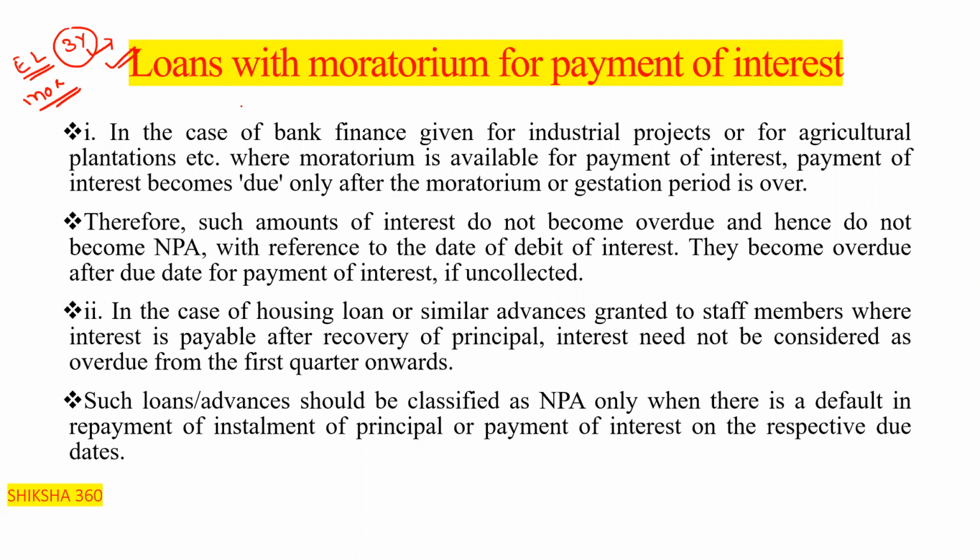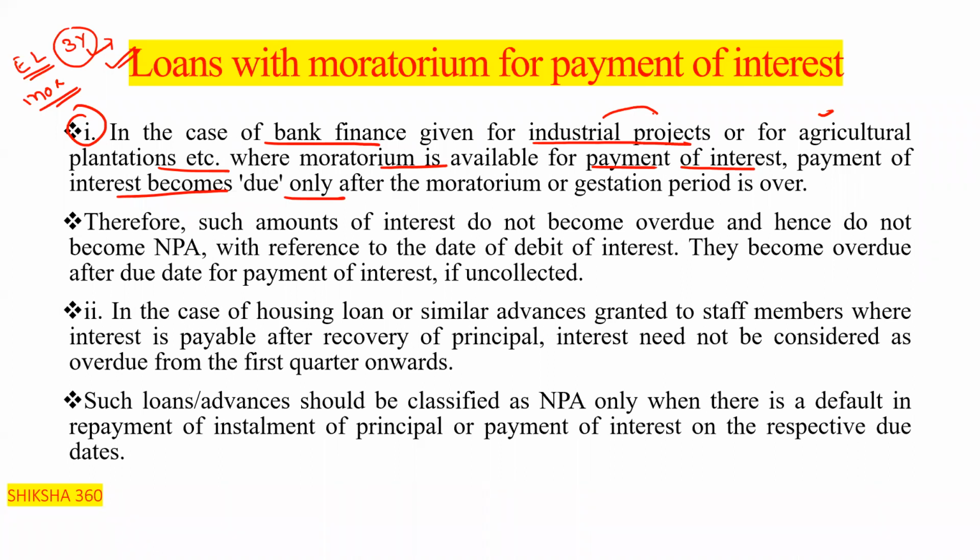So let's discuss here. First point: in the case of bank finance given for industrial projects or for agricultural plantation etc., where moratorium is available for payment of interest, the payment of interest becomes due only after the moratorium or gestation period is over.